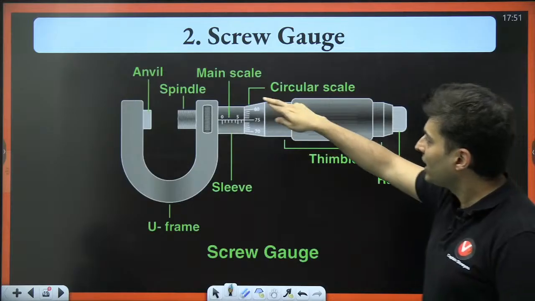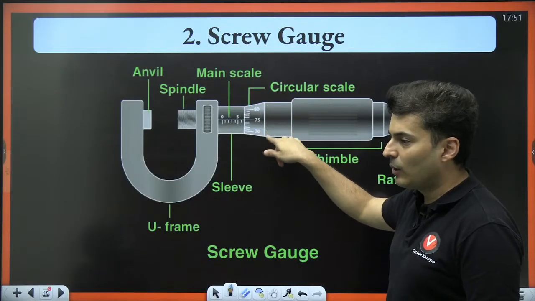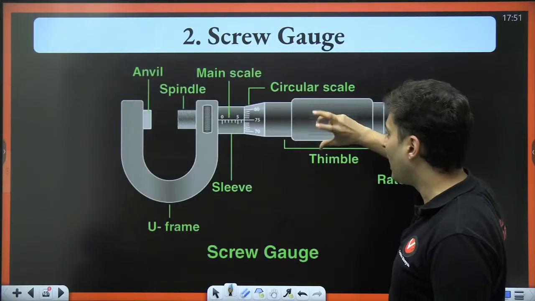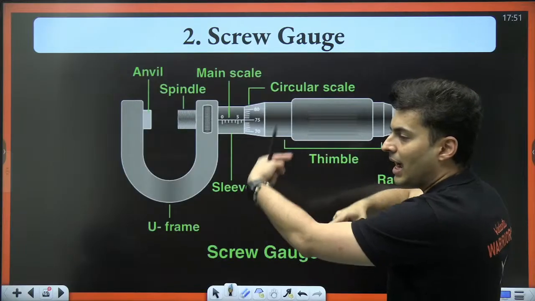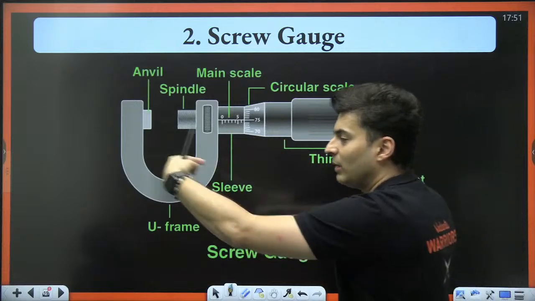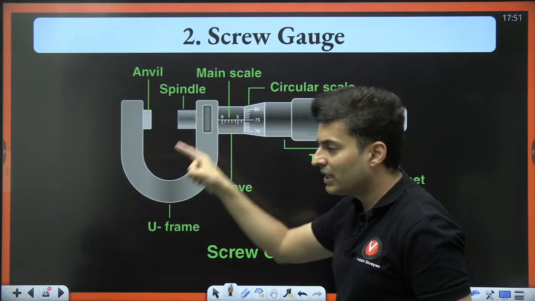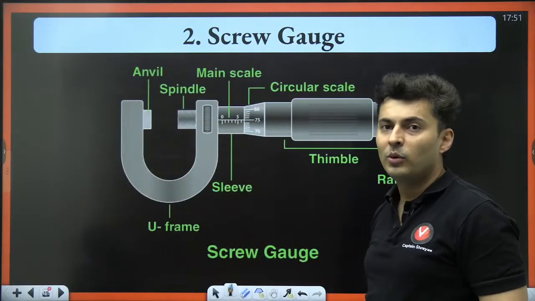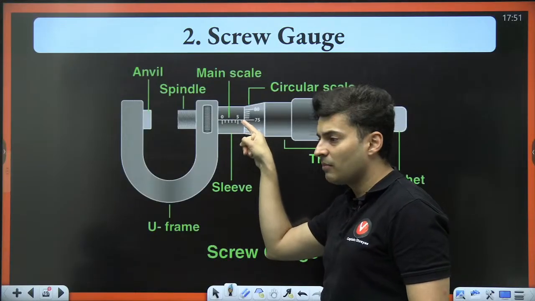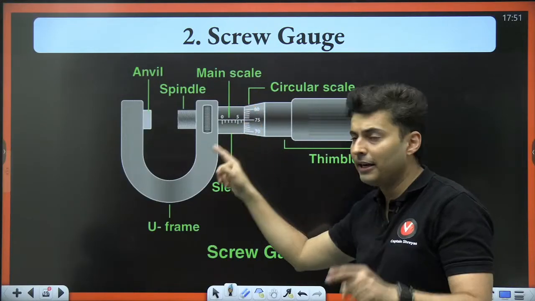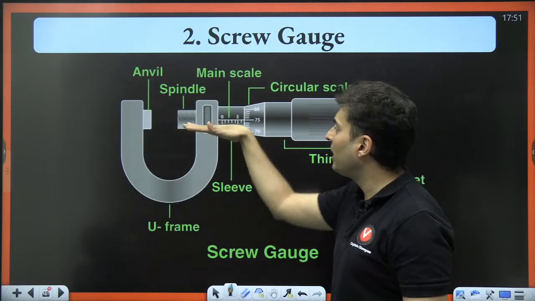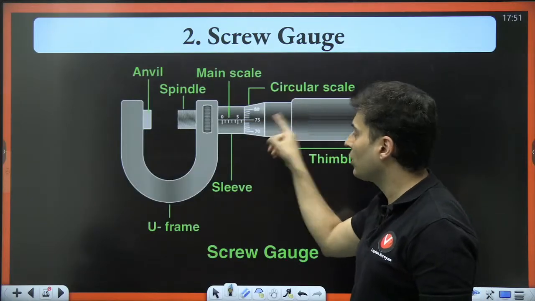You can see there is a circular scale on it. It is called the circular scale because there are some markings, some divisions on that circle. As you rotate, the circle rotates and it will also move forward. If you rotate the other way around, it will come backward. And on this main scale, you can find some divisions and markings that will give you the main scale reading. On the circular scale, the marking which coincides with that flat line will be the circular scale reading.